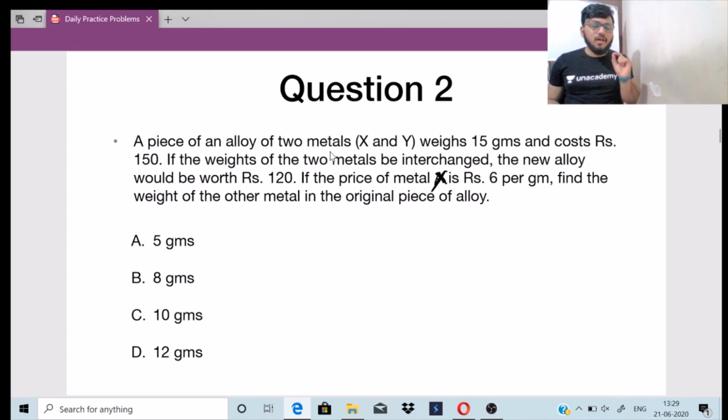What is an alloy? Alloy is the mixture of two metals. So two metals are there, X and Y. They are mixed together to form an alloy, and a piece of this alloy is 15 grams. And this 15-gram piece costs 150 rupees.